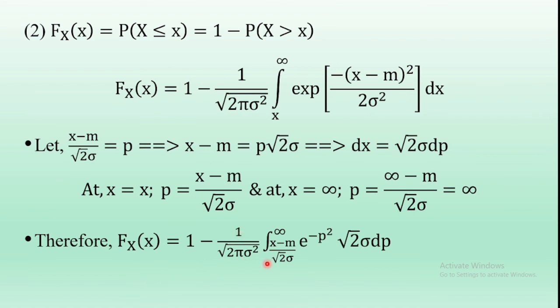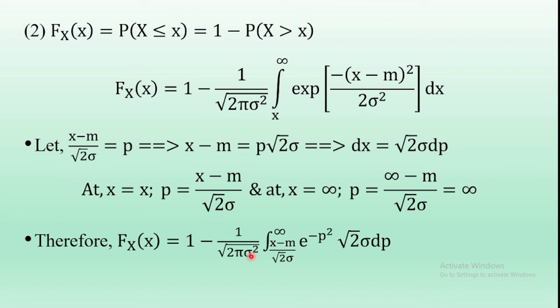Therefore, applying these considerations, we get capital Fx of x is equal to 1 minus 1 by square root of 2 pi sigma square integral from (x minus m) by root 2 sigma to infinity e power, where (x minus m) whole square by 2 sigma square is written as ((x minus m) by root 2 sigma) whole square, which is p square. So e power minus p square, and dx is equal to root 2 sigma dp.